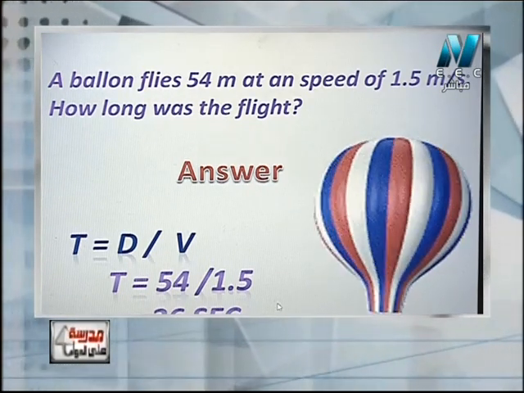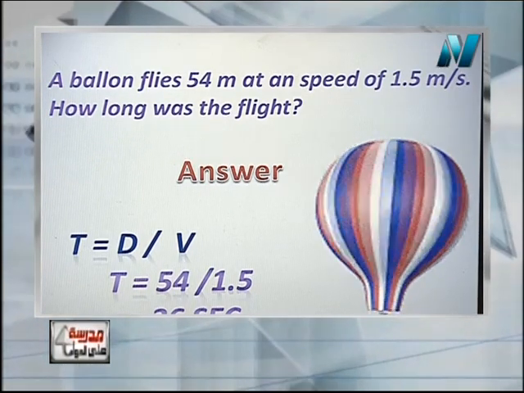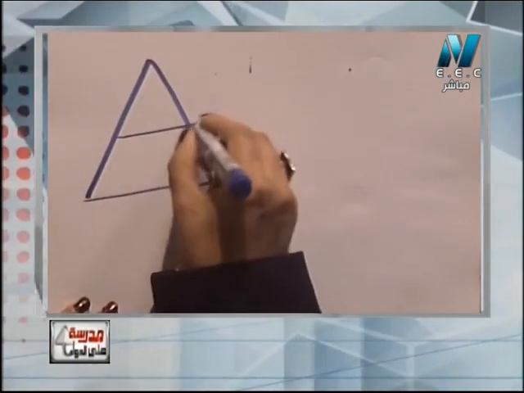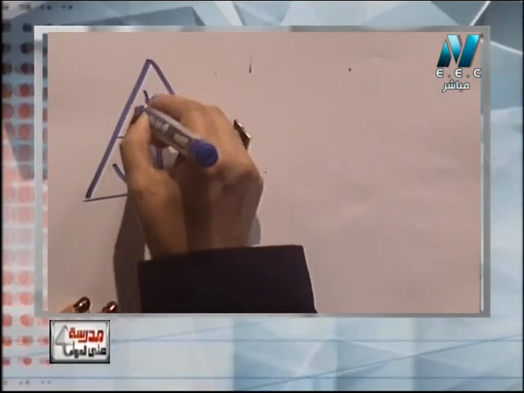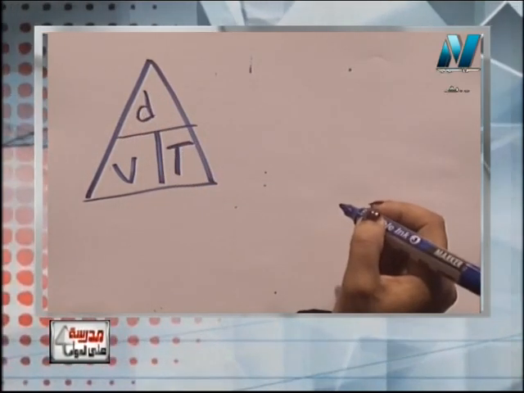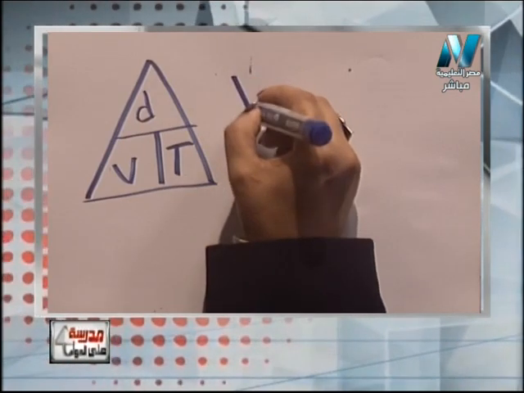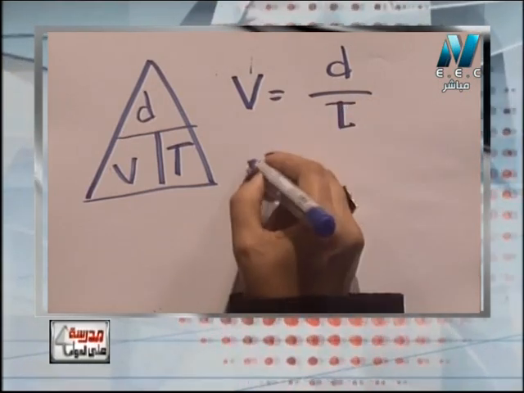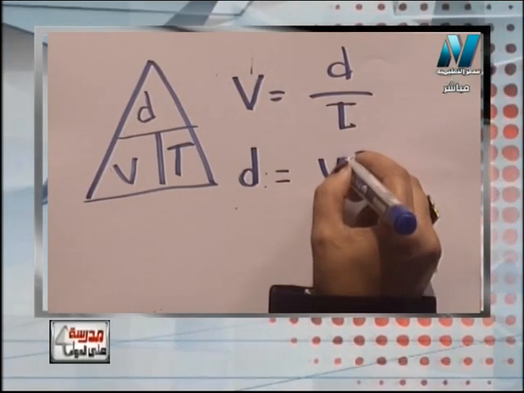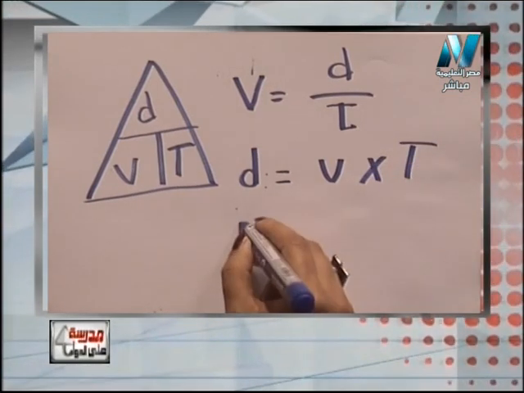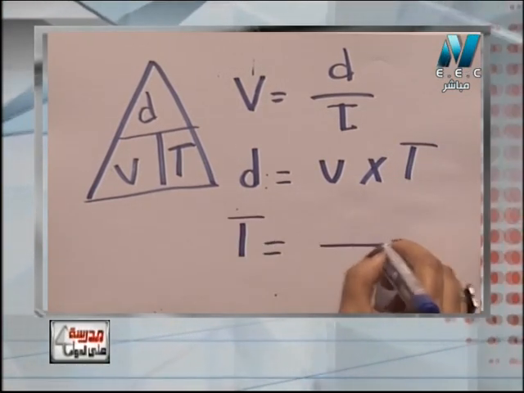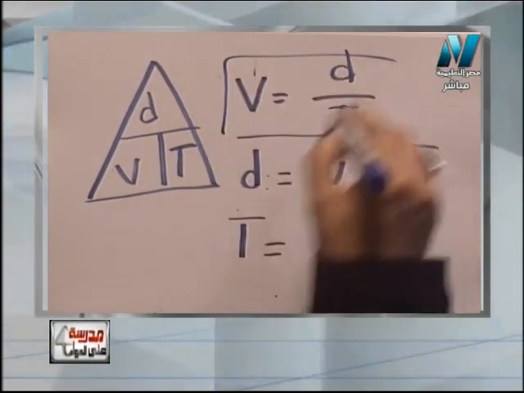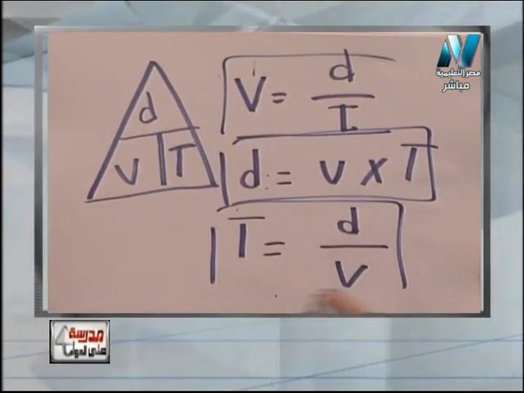Okay, let's sum up what we have answered today. This is the magic triangle of the speed. Speed, distance and time. We answered 3 problems. The first one, how to calculate the speed, equals distance over time. To calculate the distance, it is speed multiplied by time. To calculate the time, it is equal to distance over speed. So you have to memorize the rule.